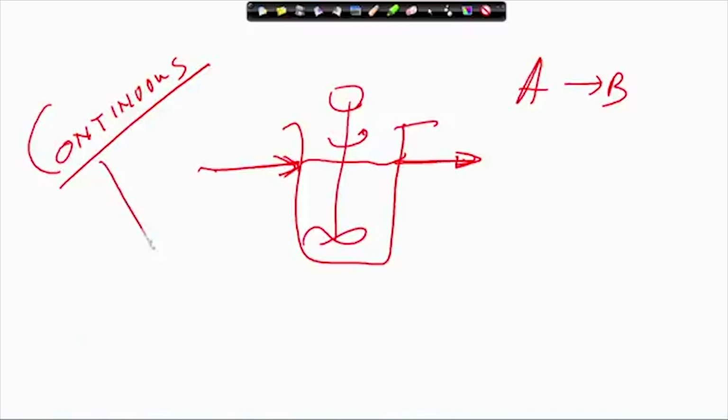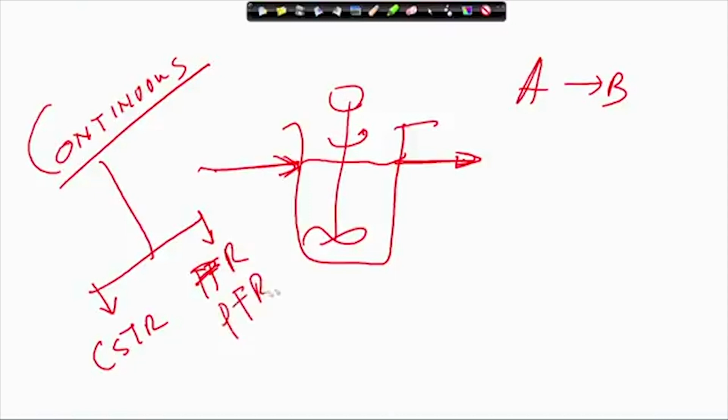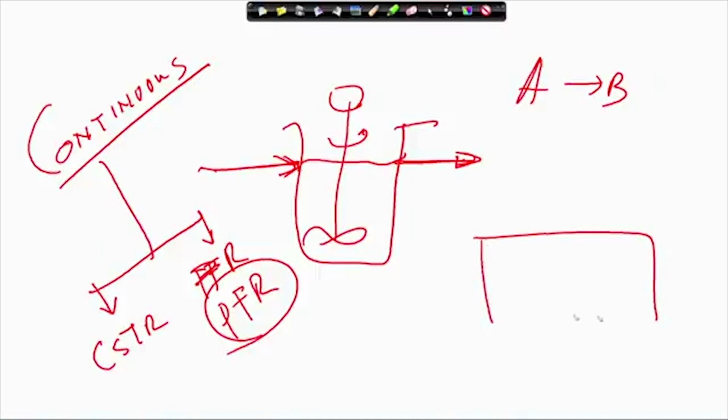Now, continuous systems may be of two types. One is called CSTR, another we call plug flow reactor, PFR. Two types, the plug flow reactor looks like this. We will discuss in detail.